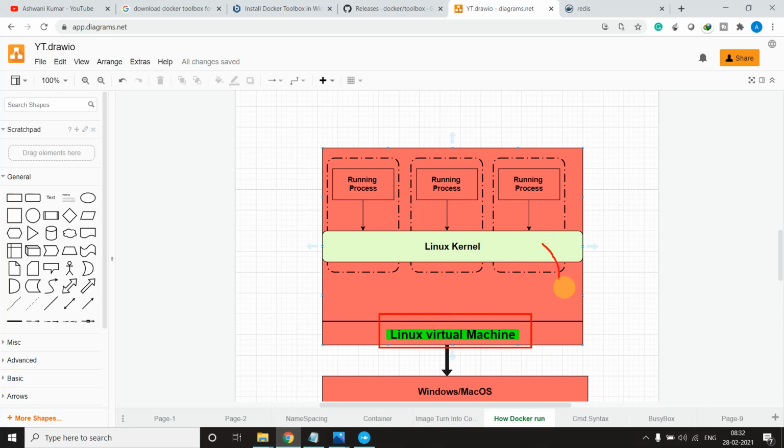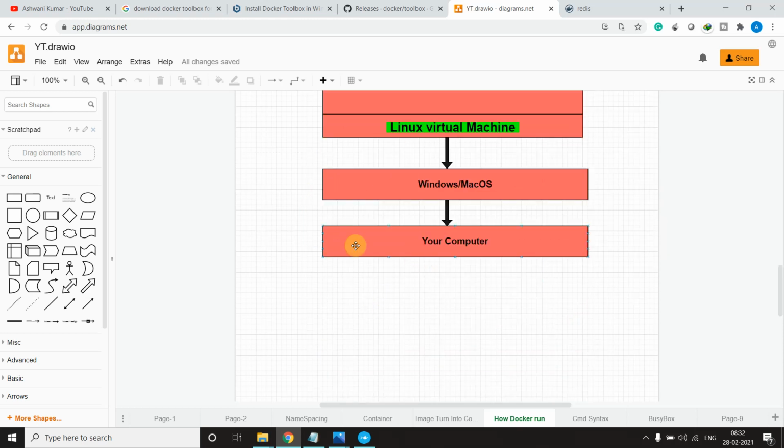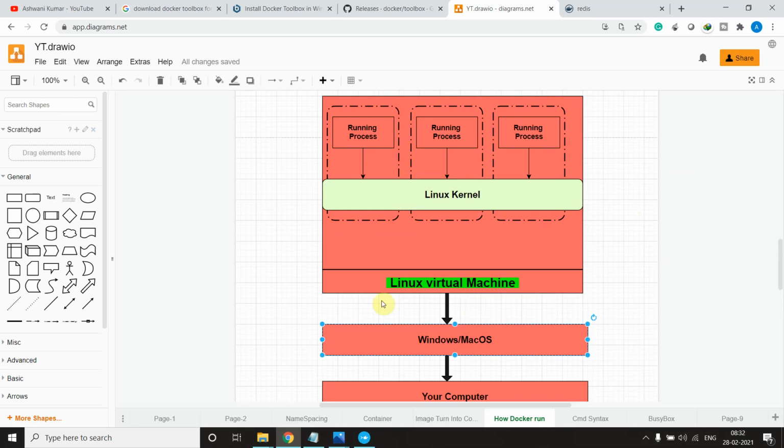Inside that it has its own kernel, and with that you have these containers, okay, and it will use your system, it will use your computer, and this is your Mac OS. Got it, like what I'm trying to say?